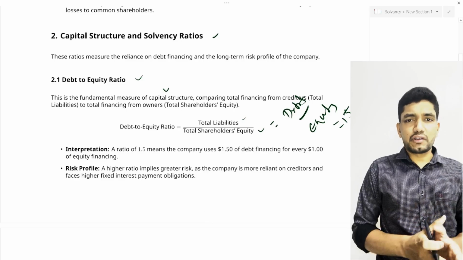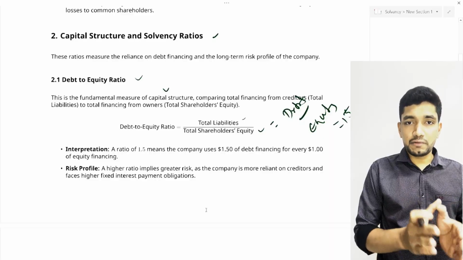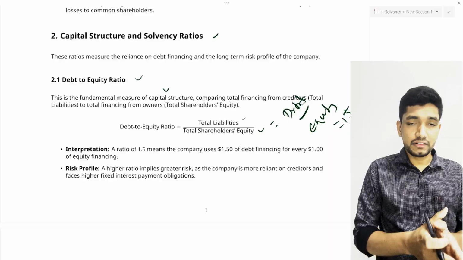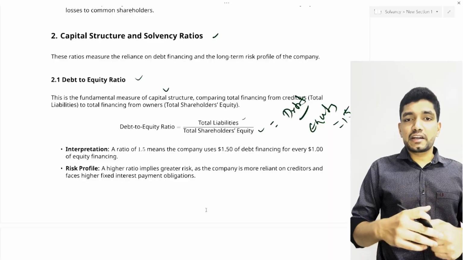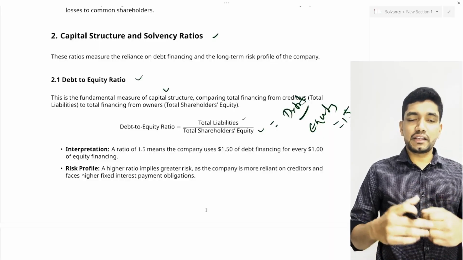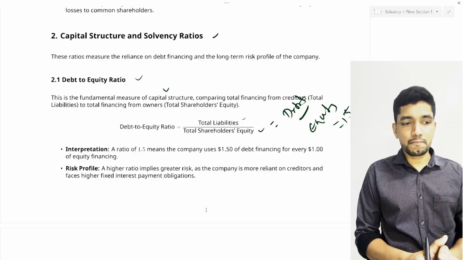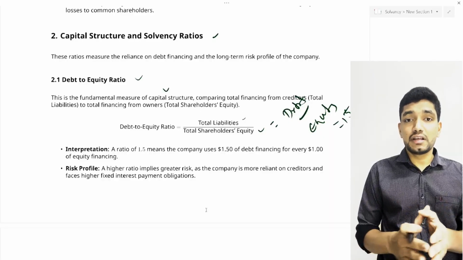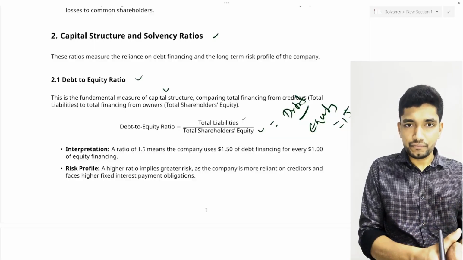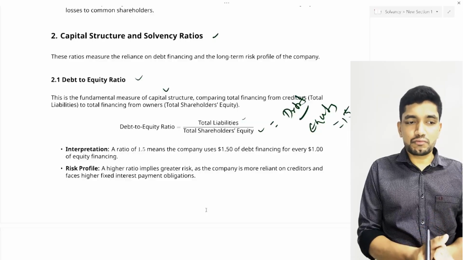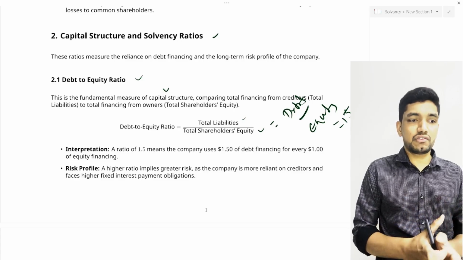When it comes to risk profile, as we discussed before, a higher ratio means higher debt, which indicates greater risk, because the company is using more leverage. If the company can generate more return than the cost of debt, it can magnify the return to equity shareholders. If the company is able to generate only a lower return than the cost of debt, it will have a negative impact on the return of common equity shareholders.